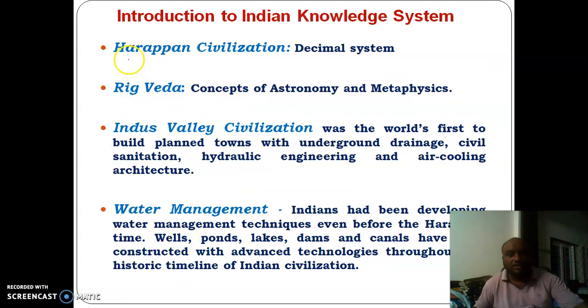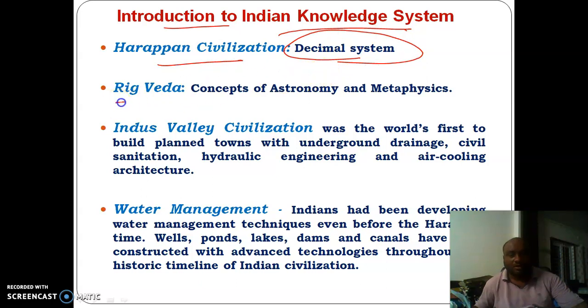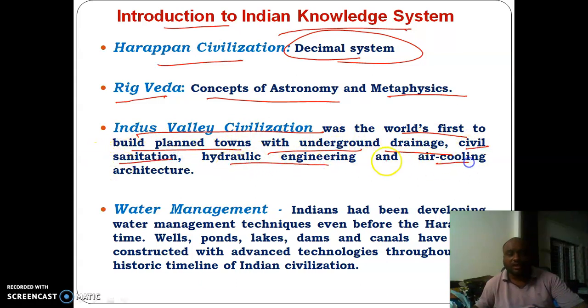A few details in Vedic literature forming the Indian knowledge system are from the Harappan civilization, where the decimal system evolved, and from the Rig Veda we have the concepts of astronomy and metaphysics. India's Indus Valley civilization was the world's first to build planned towns with underground drainage, civil sanitation, hydraulic engineering, and air cooling architecture, which most present day towns do not have.